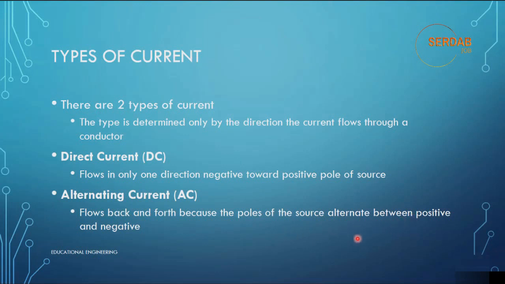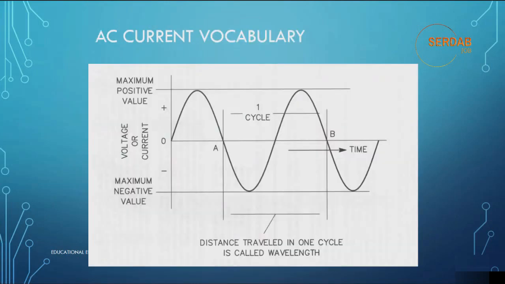This means that if the current flows in one direction one moment and then reverses to the other direction the next moment, the current is alternating current. Now let's look at this schematic. As you can see, this schematic shows AC current vocabulary.